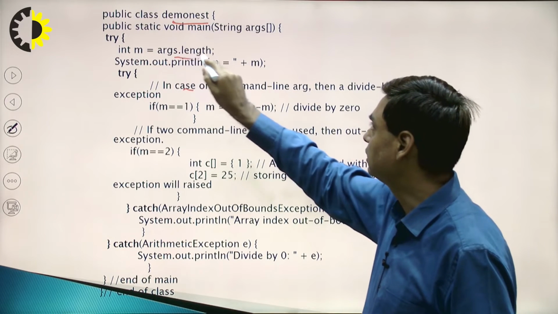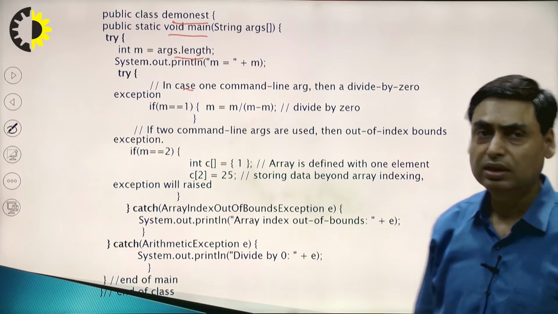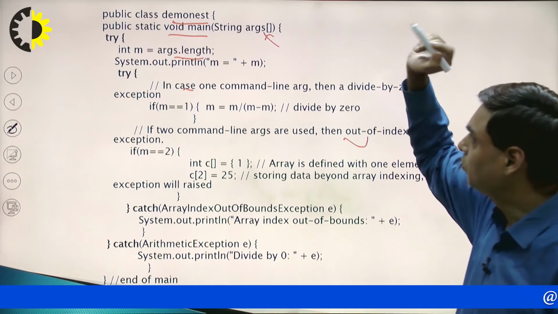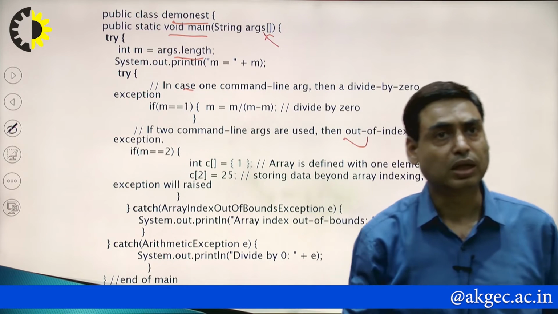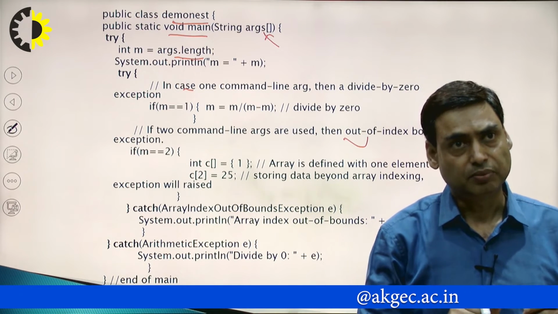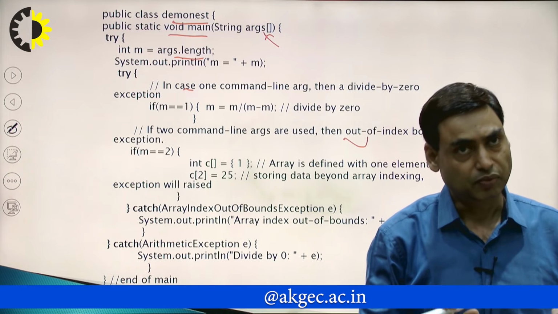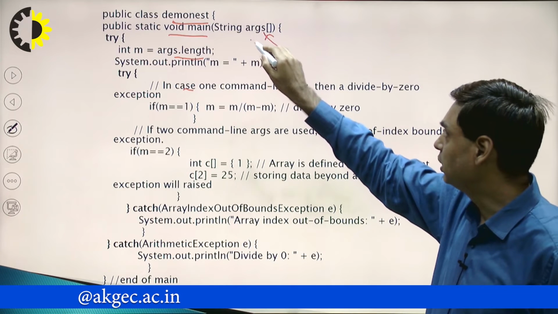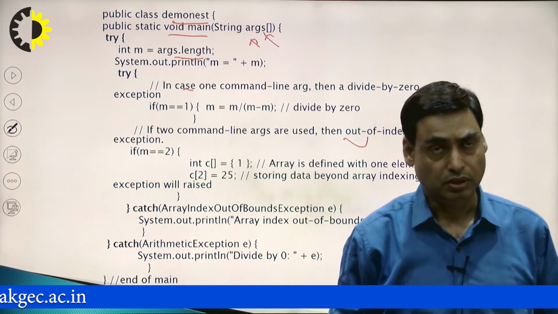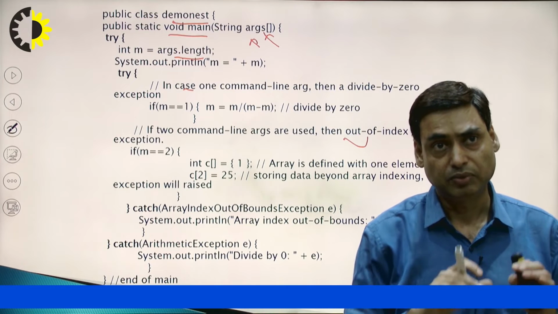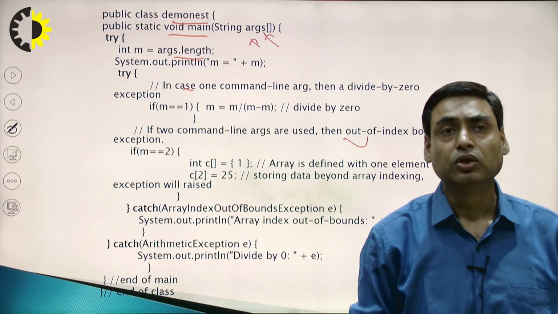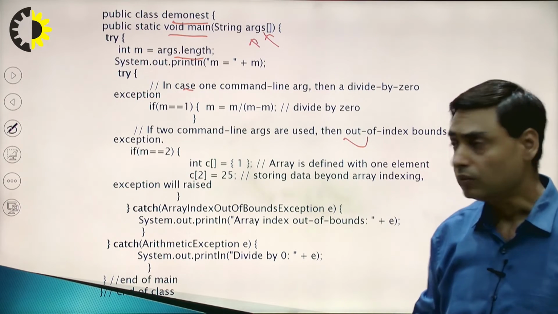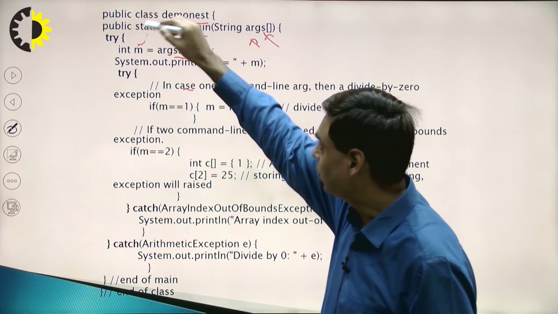Now, here you understand the main method first. In the main method we are receiving the number of arguments from the command line. You know very well, whenever we define a Java program, we write public static void main, and within the main we write an array of type String. The purpose of this array of type String is to receive the values from the command line whenever we run this program and give the arguments. So, all these arguments will be stored in the array args. Okay. So, m will receive the number of arguments.